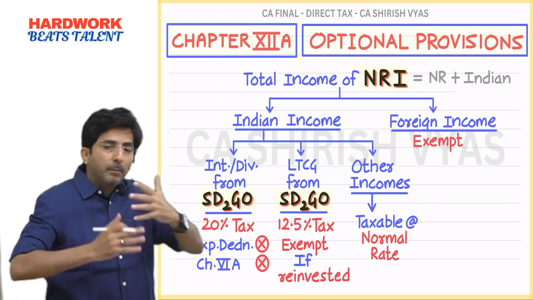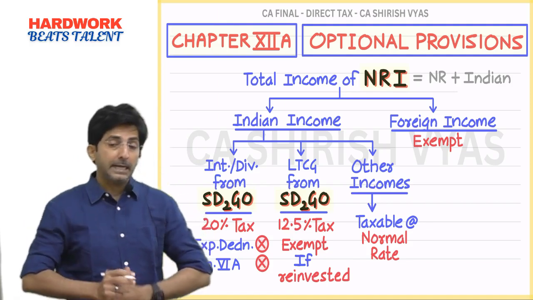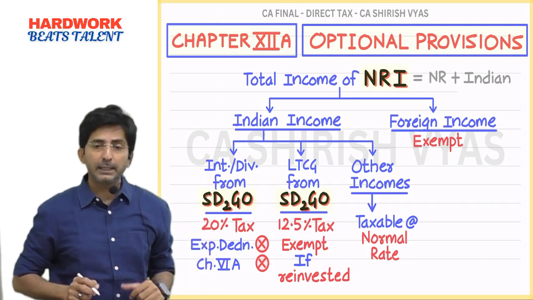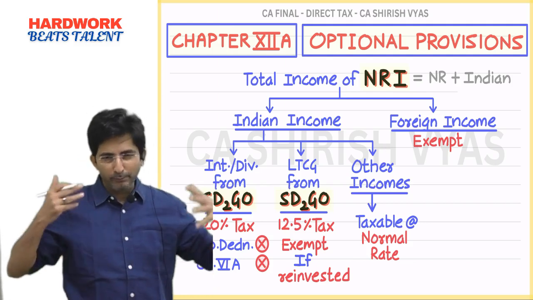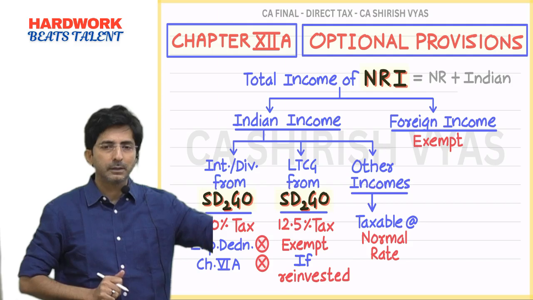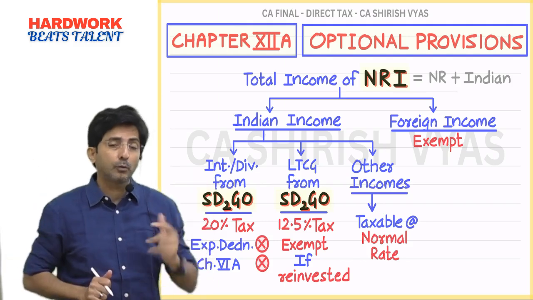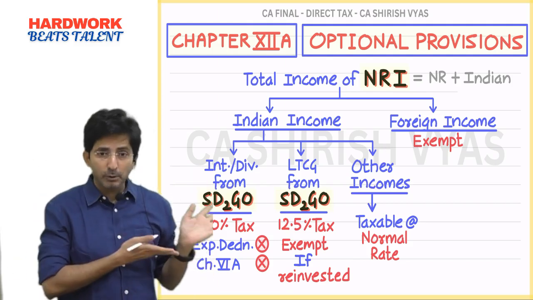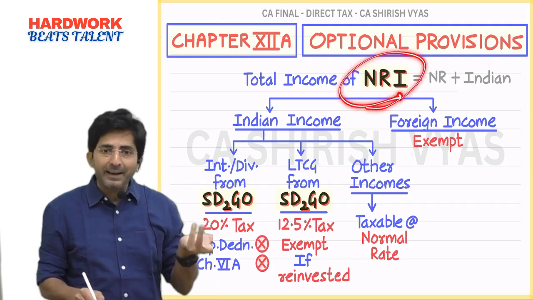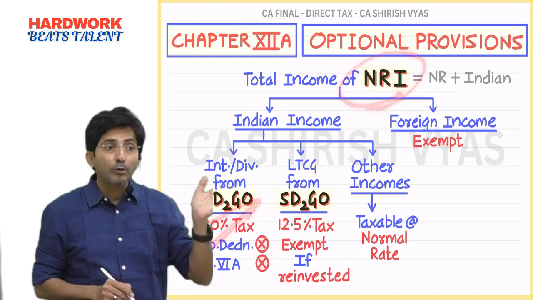So tell me, from my brother's point of view, as a chartered accountant, what can you advise? Imagine my brother is seeking your advice that I want to invest in India. He is getting salary in Hong Kong dollars. He is saying I want to invest in India. So what will you advise? Advice based on this knowledge. You can tell him, do one thing. Since you are NRI, you invest your Hong Kong dollars in Sadgo.